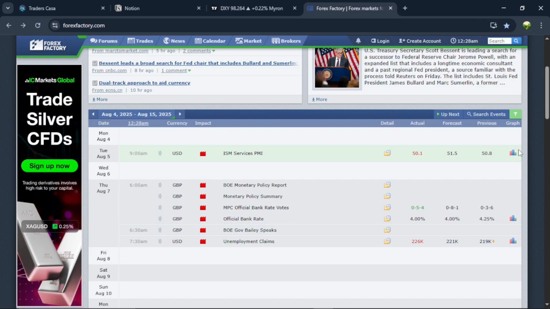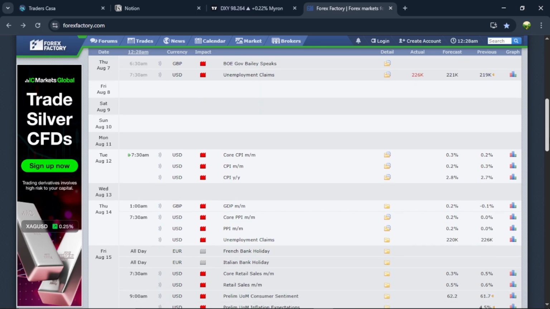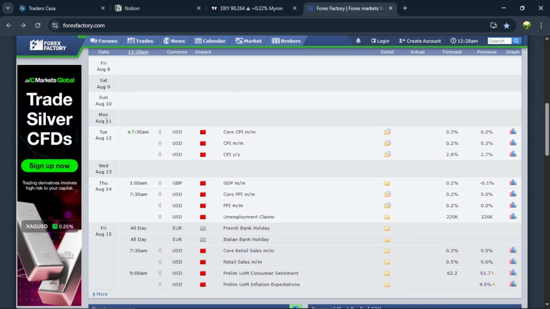So for the new week, what are we expecting? The second week of August, that's Monday 11th to 15th of Friday. It's CPI week. Tuesday will be a main day for news events for the dollar, as well as Thursday having USD PPI, and Friday we have a Euro bank holiday and USD news as well. I'll be keeping my eye out for these news events that will affect price for the week. Tuesday, Thursday, and Friday will be days jam-packed with news events.